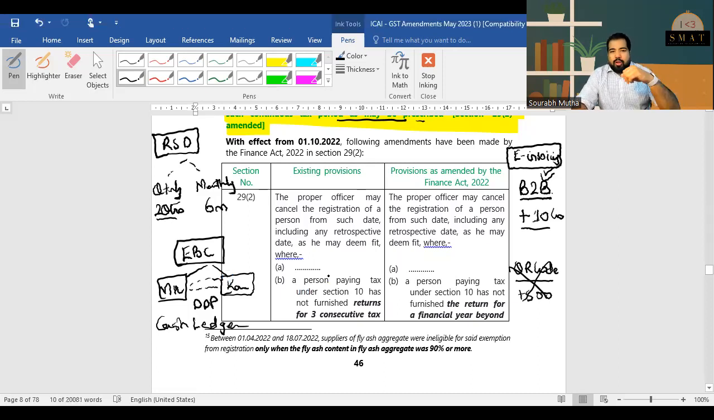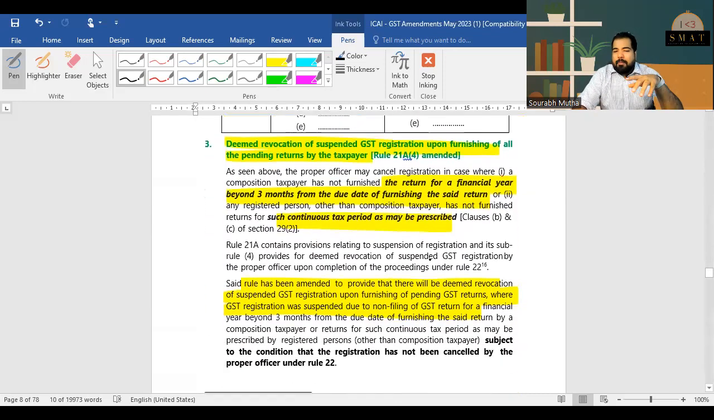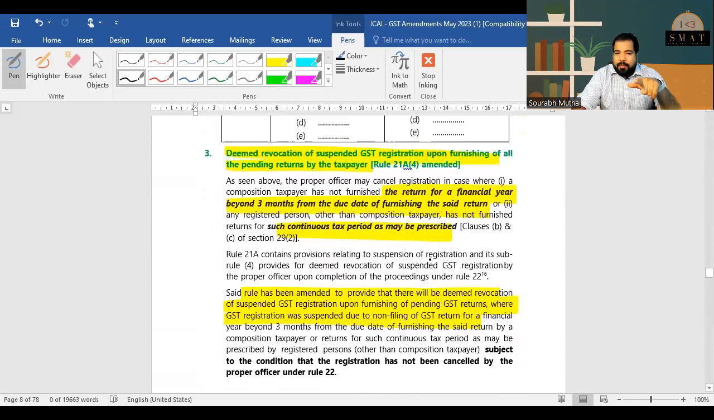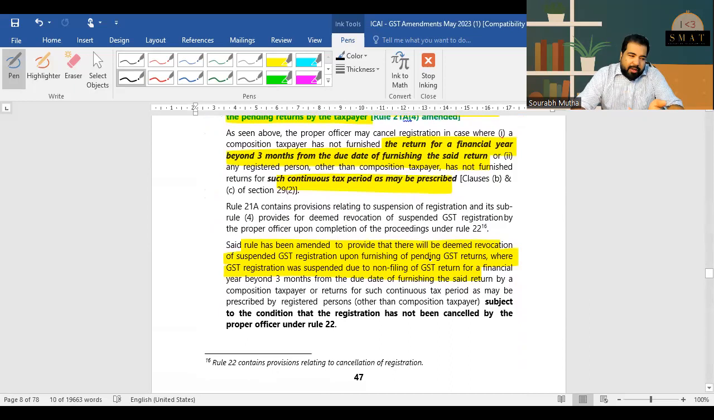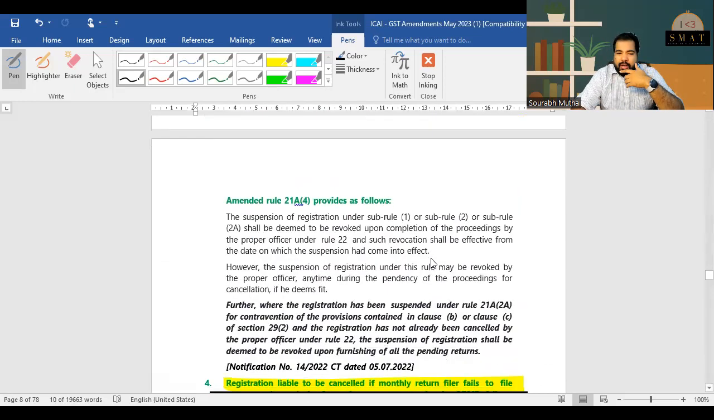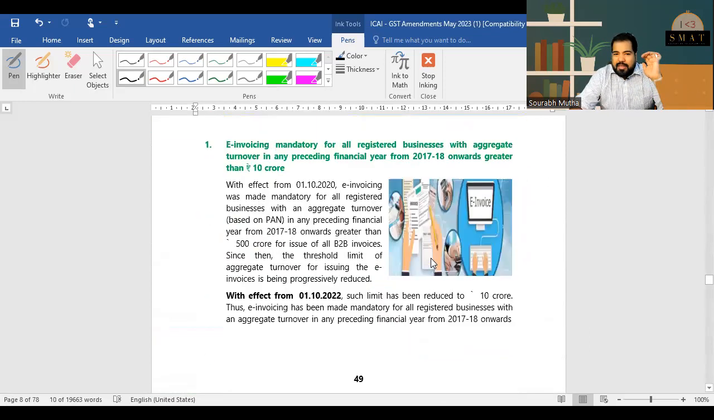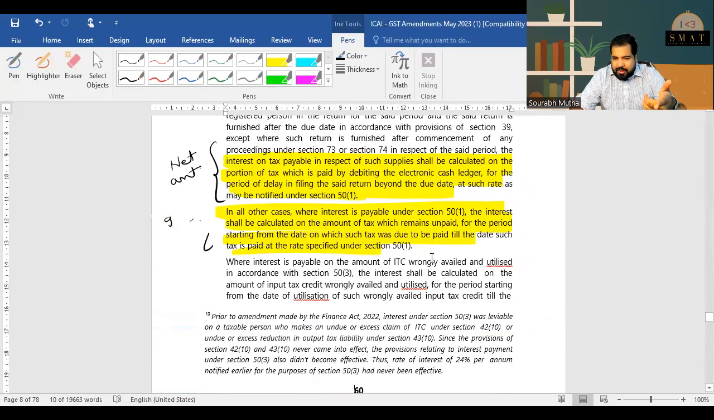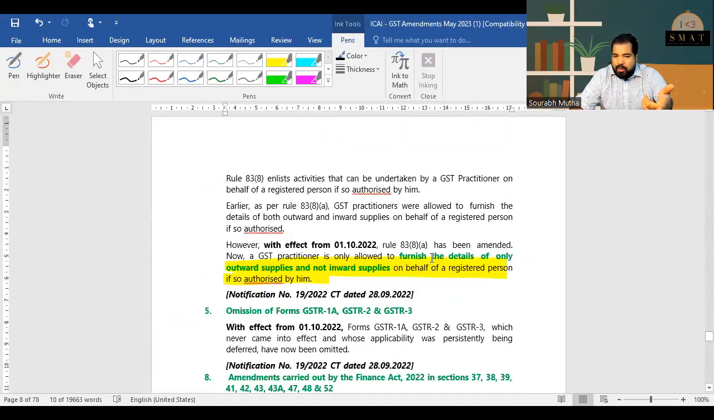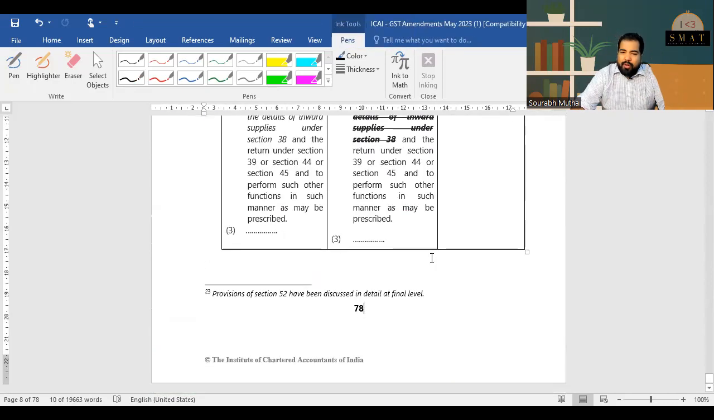Guys, I'm linking this document to the same video, so you can download the document and read it. I would suggest only reading the important part that is highlighted. This is automatic revocation. If you have not filed your return, your cancellation will automatically get revoked. This is how many months, 2 quarters and 6 months. All of that I have discussed. So do not worry about anything. A lot of portion here is not highlighted because that's not important, and everything that has been highlighted, I have already covered.